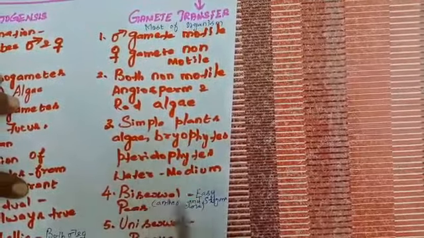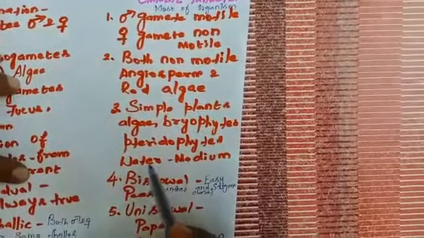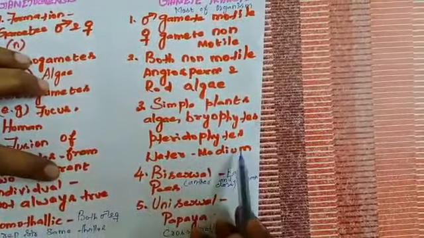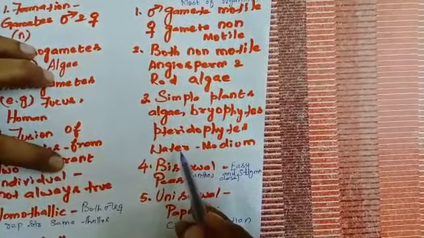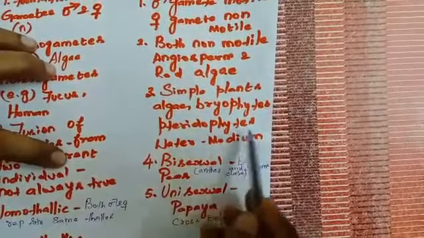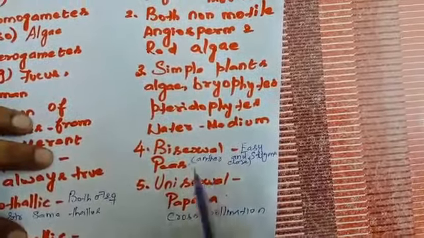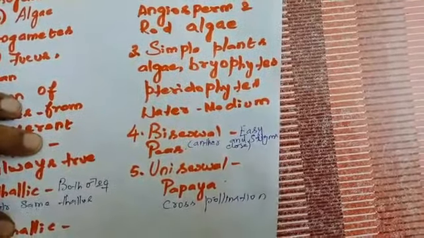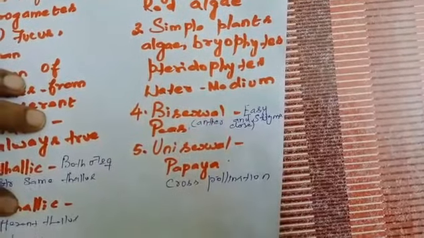In simple plants like algae, bryophytes, pteridophytes, how are the gametes transferred? The gametes are transferred through a medium. That medium is water. So water acts as a medium for transferring the gametes from male to female. If we take bisexual flowers, example, peas, transfer of gamete is very easy. How is it easy? Because the anther and stigma are close to each other.